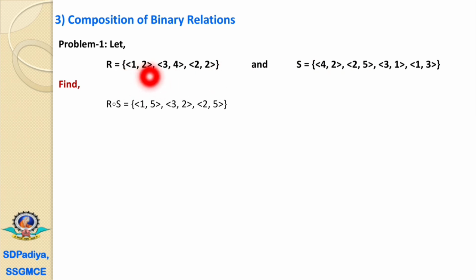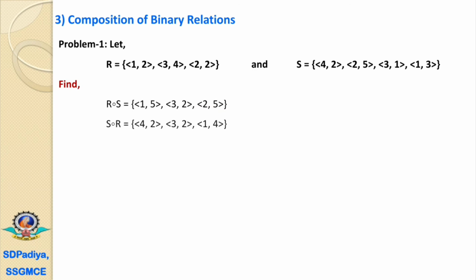Means 1 comma 2 and 2 comma 5. That is XY and YZ. Then we have to consider the XZ. That is 1 comma 5. The next is 3 comma 4 and here is 4 comma 2. That is 3 comma 4 and 4 comma 2. That's why we have written the 3 comma 2. Next is 2 comma 2. Then 2 comma 2 and 2 comma 5. That's why we have written the 2 comma 5. That is X and Z.